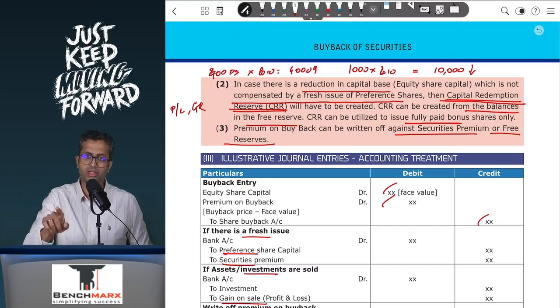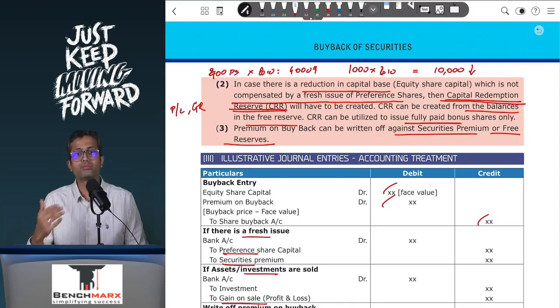So like equity share buyback, there will be a hidden adjustment also in case of redemption of preference shares. Second, what if the question has that after the buyback etc. you are doing a bonus issue? Now, in case there is a bonus issue, you will be given a ratio. Let's say you have been given that there were 1,000 shares, out of which 200 shares have been bought back. That is 800 shares are remaining, and then the company decided to give a bonus in the ratio of 1:4.